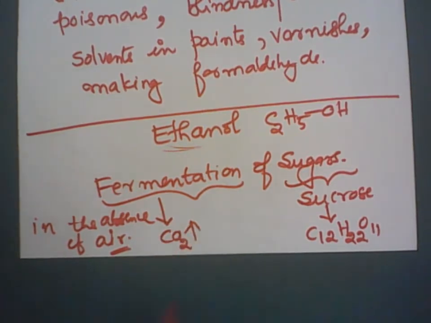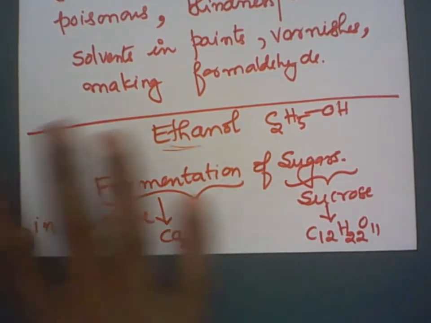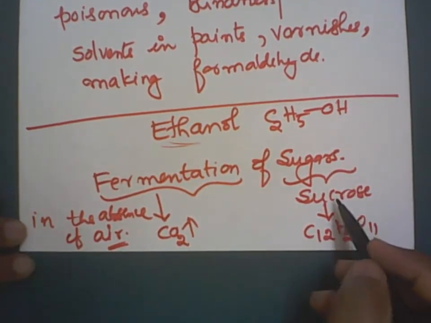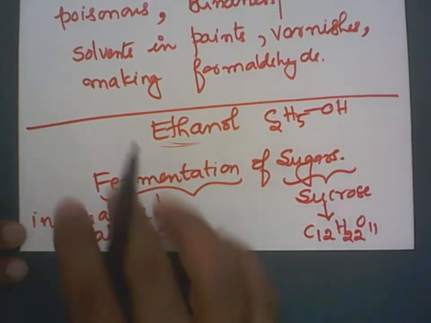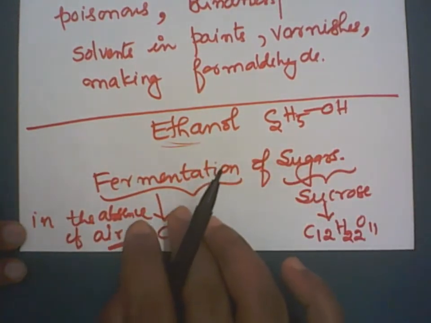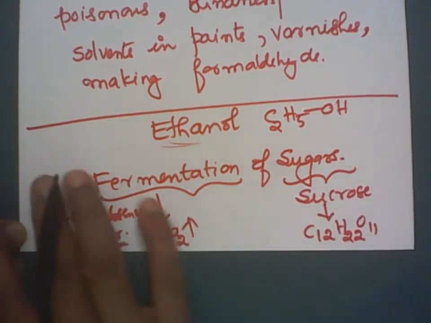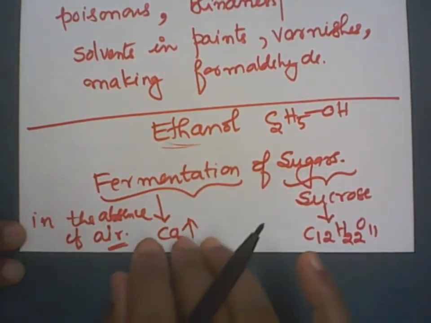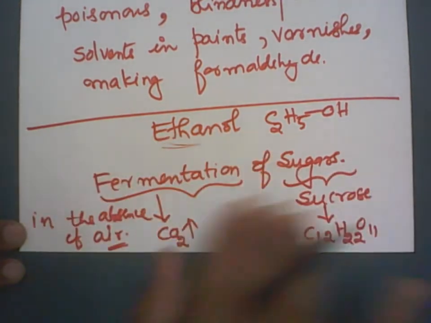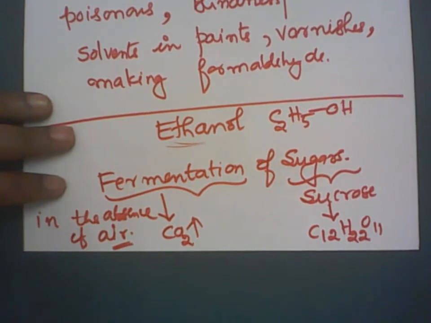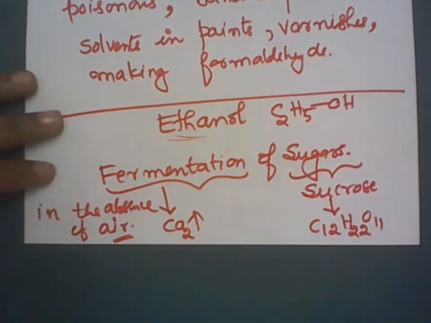So let us start with the manufacture of ethyl alcohol using sucrose by the fermentation process, and at the end of my class I will present you the video. Clear? The same method is explained there, made at home, and this is the industrial process I'm going to explain. So let us start with the sugars.